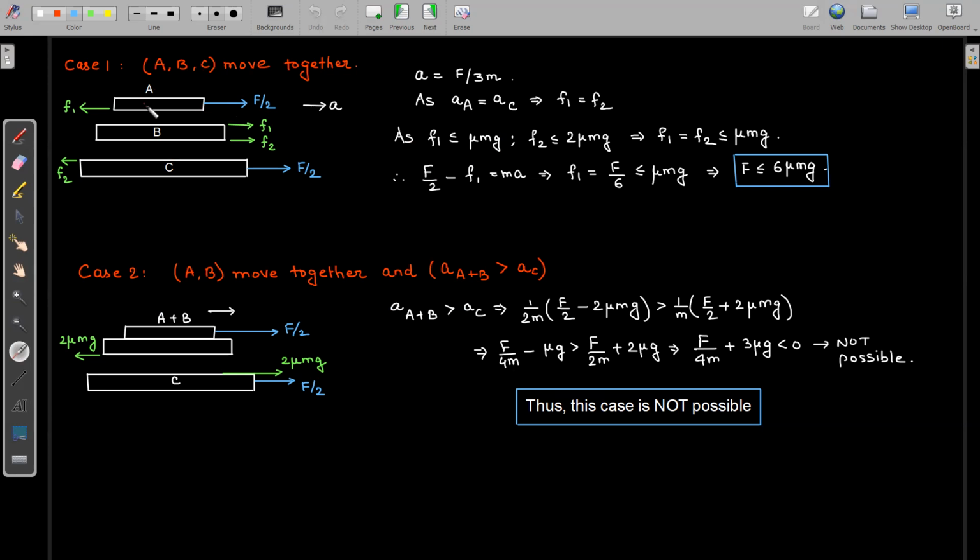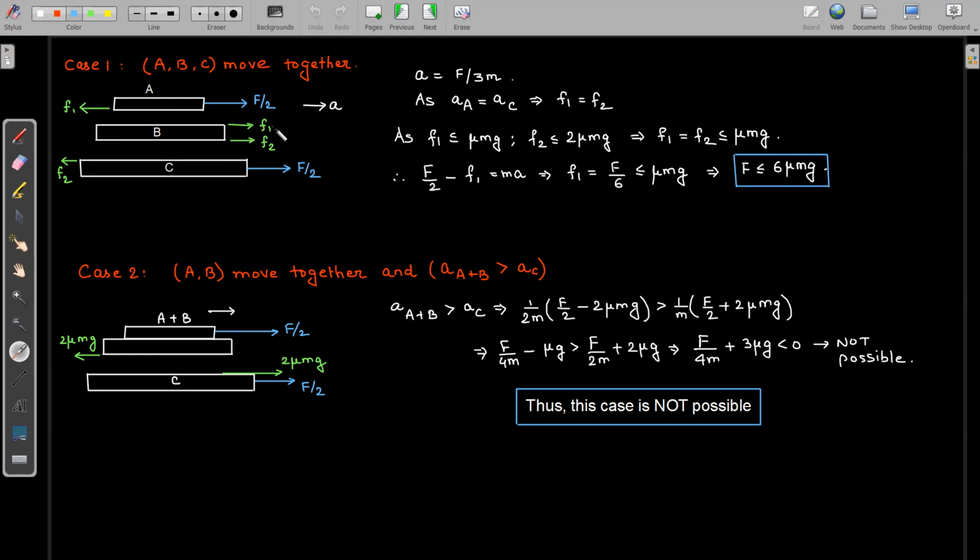Now, if you consider only the FBD of block A, there is a horizontal force F by 2, and there will be a frictional force F1 on block A in the left direction. On block C, there will be an external force on the right, which is F by 2, and a frictional force F2 in the left direction. And on block B, there will be frictional forces F1 and F2 in the right direction. Since blocks A and C are moving with the same acceleration, we can write F equals ma for A and C, and from that we find that F1 will be equal to F2, because the acceleration is the same, so the net external force should also be the same.